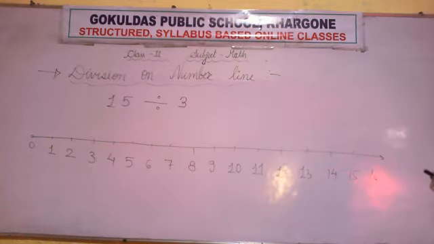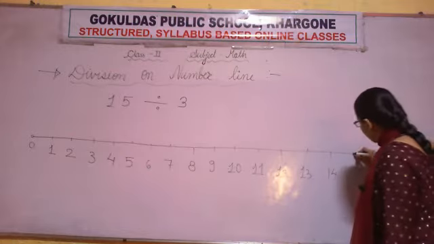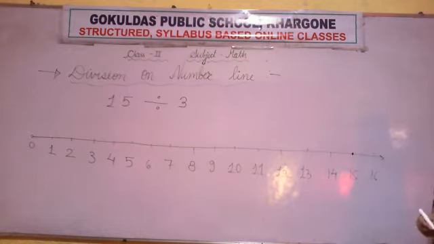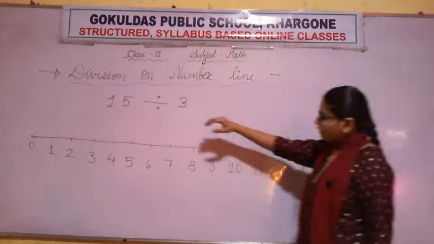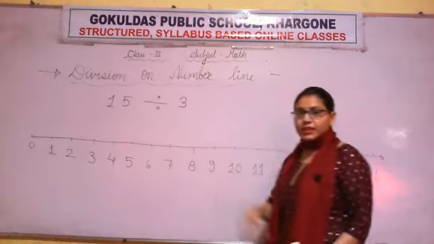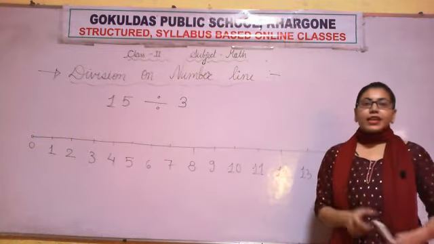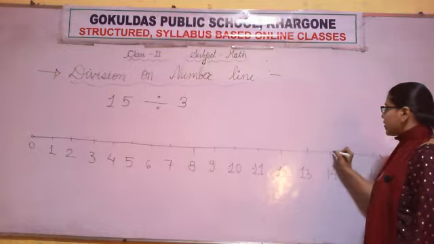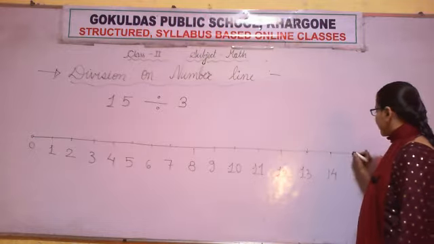Now we need to divide 15 by 3. So this is the number 15. Dividing by 3 means we will skip 3 numbers. We'll start from 15. Let's count 3 numbers: 1, 2 and 3.